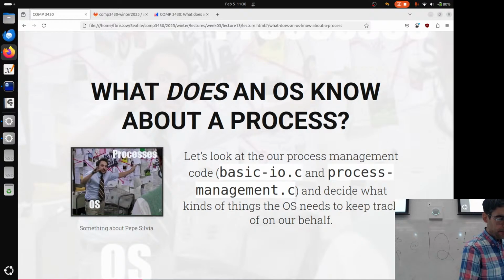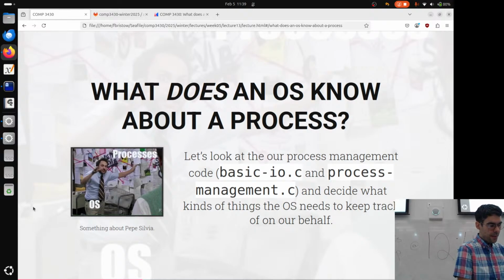What I want to do here is take a look at basic.io.c, and step through this in a line-by-line fashion. And I want you to tell me a little bit about, based on a line that we happen to be looking at in this file right now, what is our operating system responsible for keeping track of? What kinds of things does our OS need to keep track of for this?